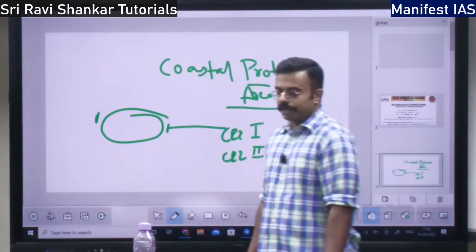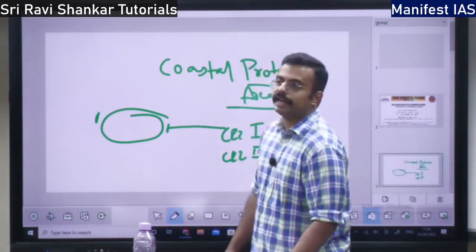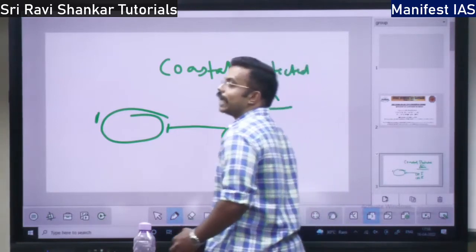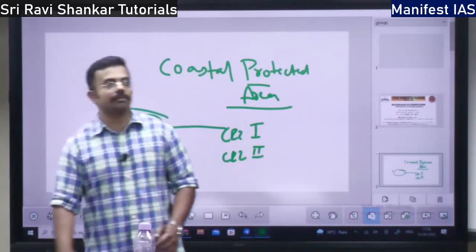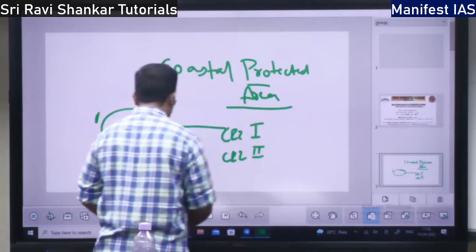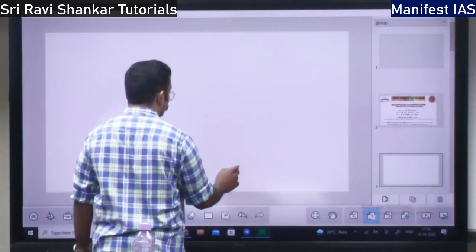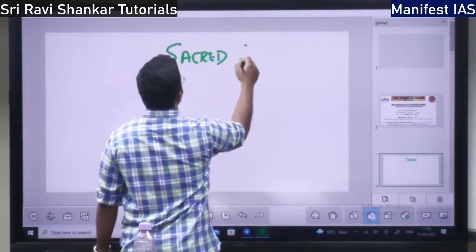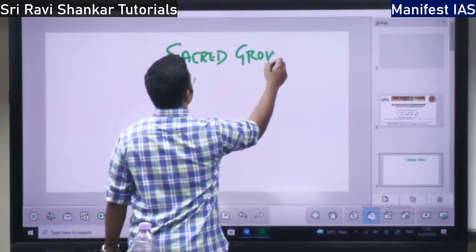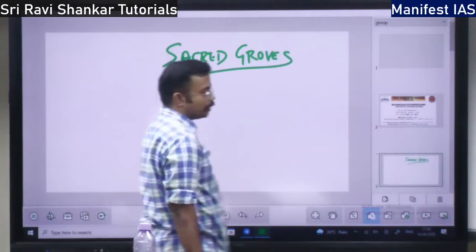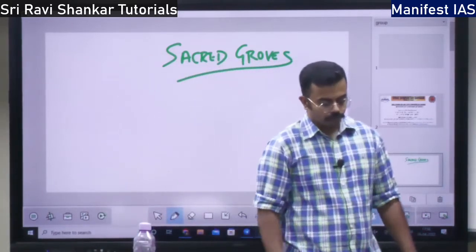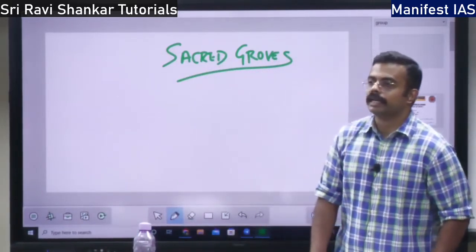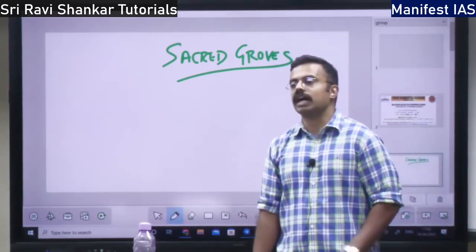Next, we will move towards a very interesting concept called sacred groves. What is the meaning of sacred groves? I'm going to tell you the nomenclature in Kannada and Tamil. In Kannada, it is called Devarakadu.